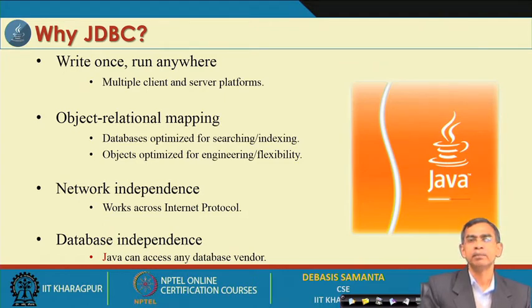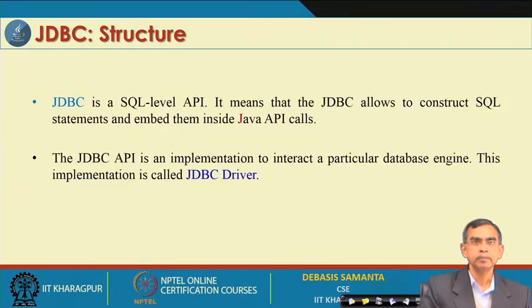That means, if the database server returns some results, the results will be collected by the JDBC driver and it will return to your application, and vice versa. So, database independency is very important. It is also applicable for relational databases, but there are some systems for which a JDBC driver is also available, which allows you to connect to an object oriented database or some other database management system.